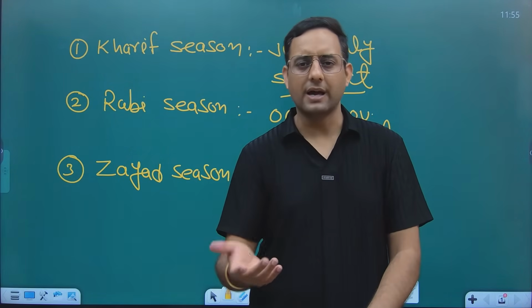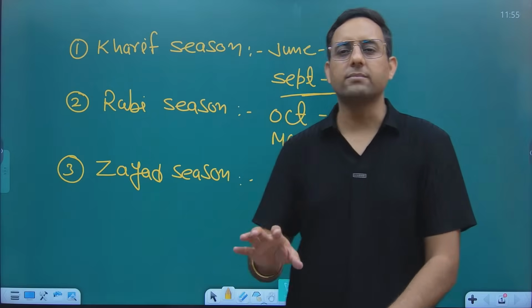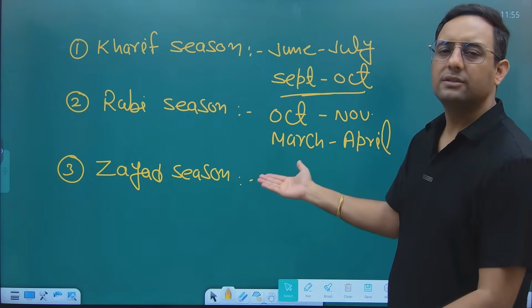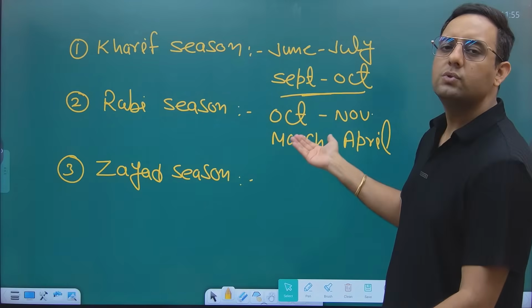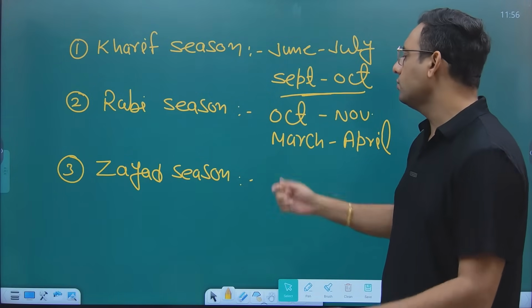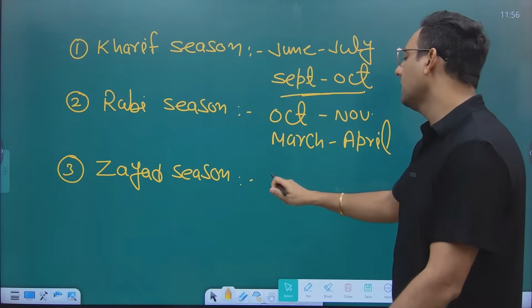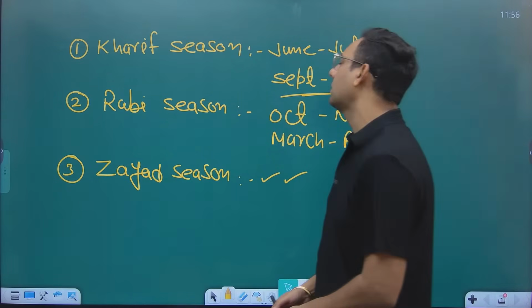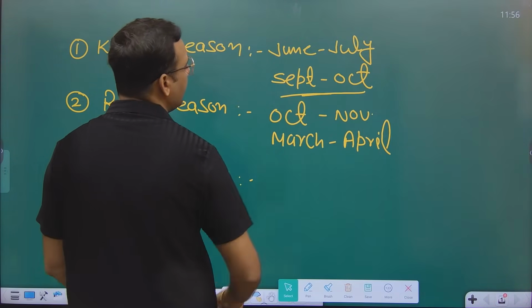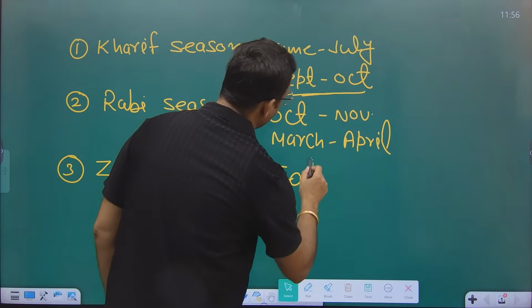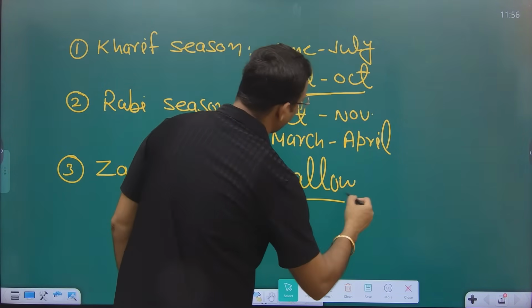In February harvesting can be done, but most of the time the harvesting will start in March to April. And then the Zaid season, in between April to June or April to May, these 2-3 months will be left in between the harvesting of Rabi and the sowing of Kharif. If somebody wants to grow crops, they can grow a few vegetables or seasonal fruits in this season. Otherwise, most of the time we keep the land fallow at this time.